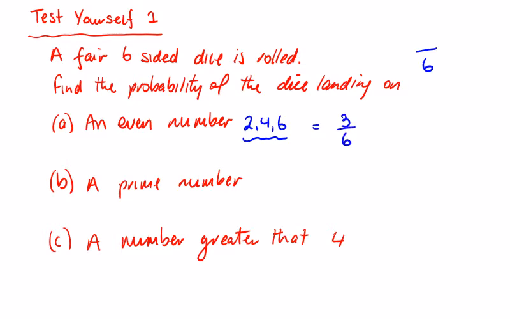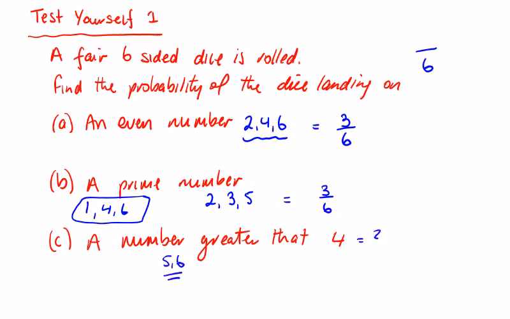A prime number. Well, what are my prime numbers between 2 and 6? 2, 3, and 5. Not 1, not 4, and not 6. So my answer is 3 over 6. And a number greater than 4, well, it has to be a 5 or 6. So 2 over 6.